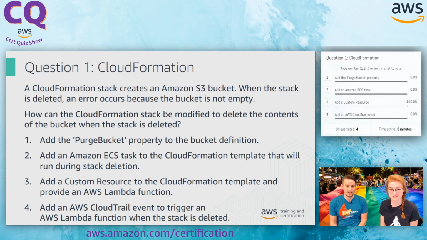So custom resources are something you can use in a CloudFormation template to not only do stuff before you stand down your infra, but you can also use it for things like seeding your S3 bucket with extra data to start with. A classic example would be in a classroom environment, where you want to stand up some infra for the class you're teaching, and you could fill that bucket with some files to get started with. Awesome. So you like the look of this answer?